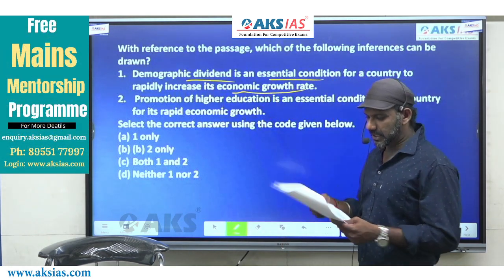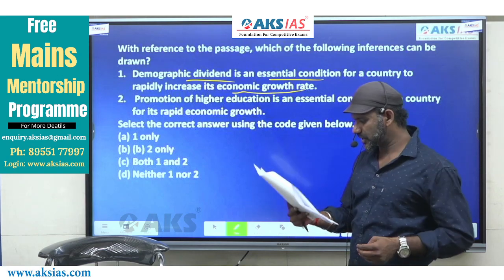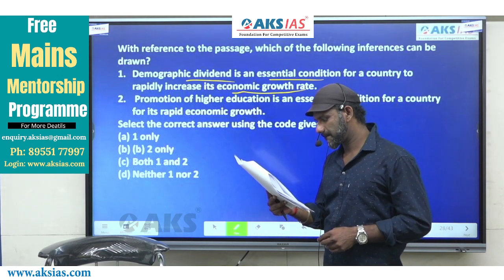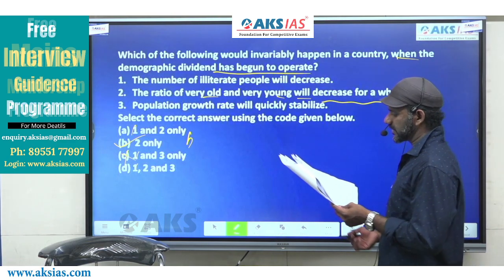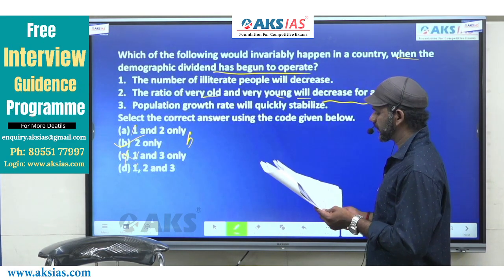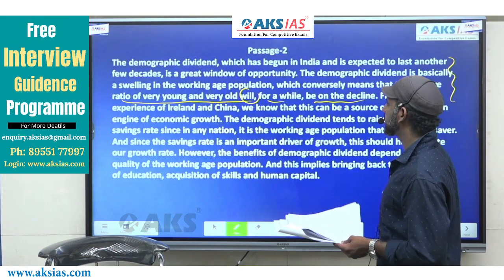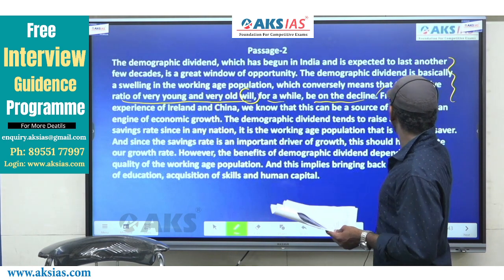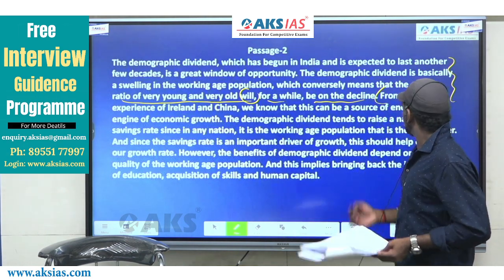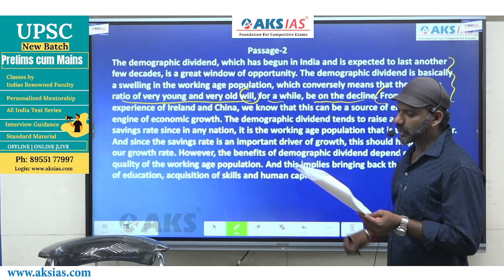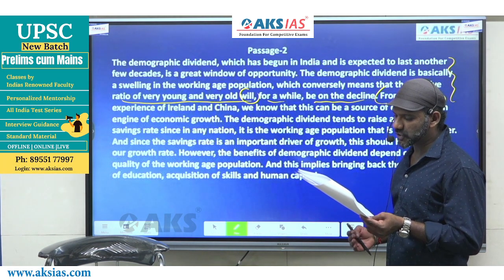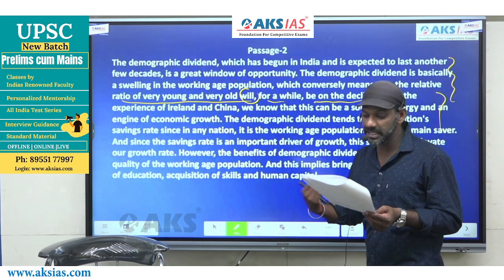Right? Now, this is talked about in the part of the passage that starts with "from the experience of." Here, I'll just read this part. From the experience of Iceland and China, we know that this can be a source of energy and an engine of economic growth.